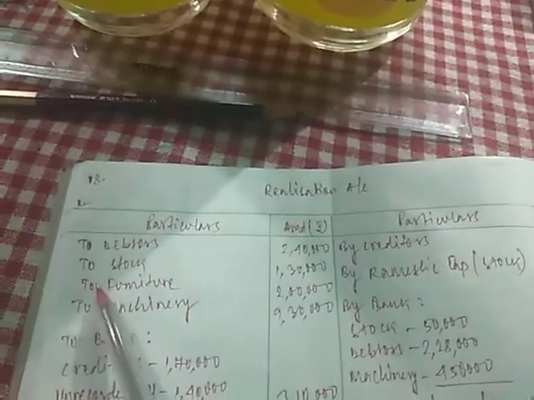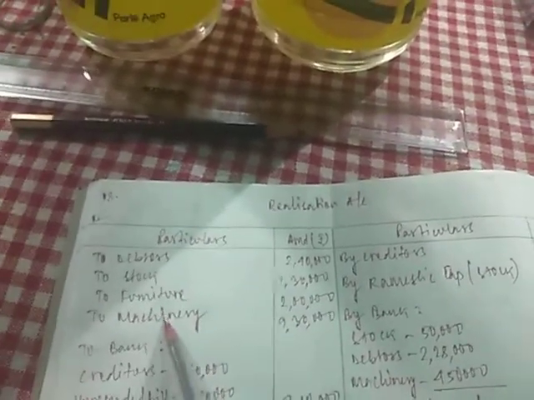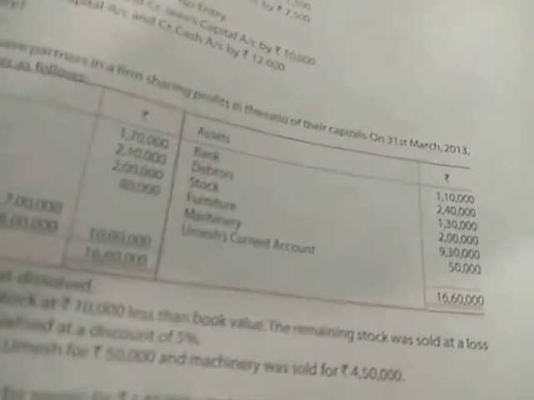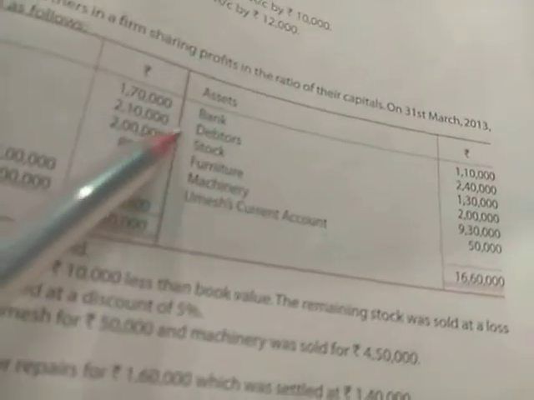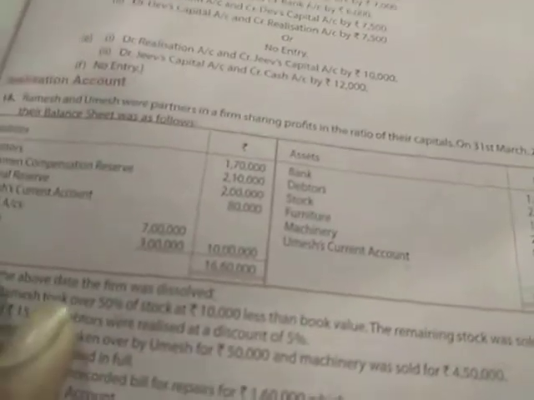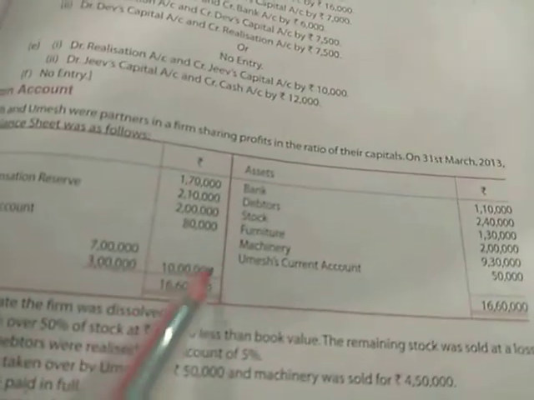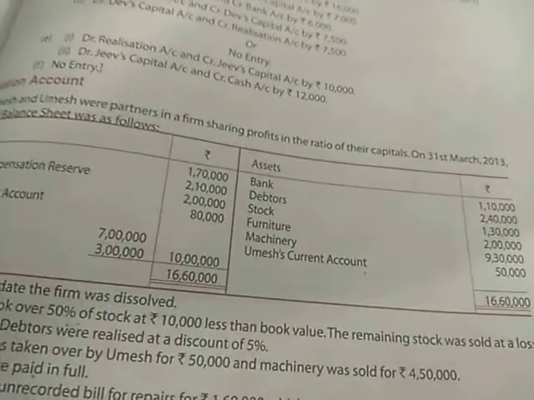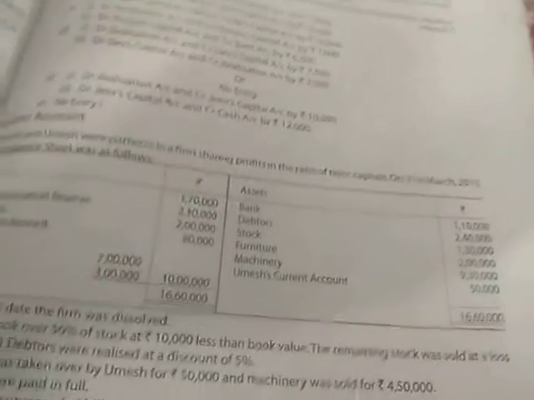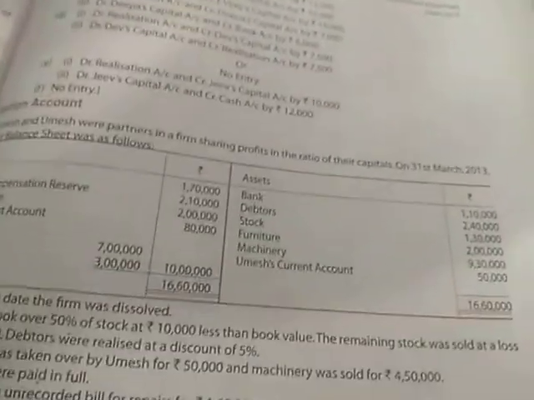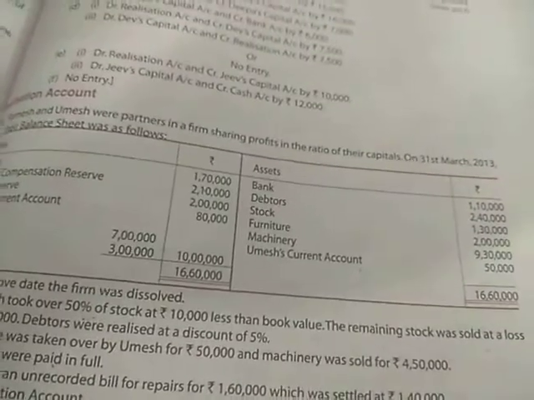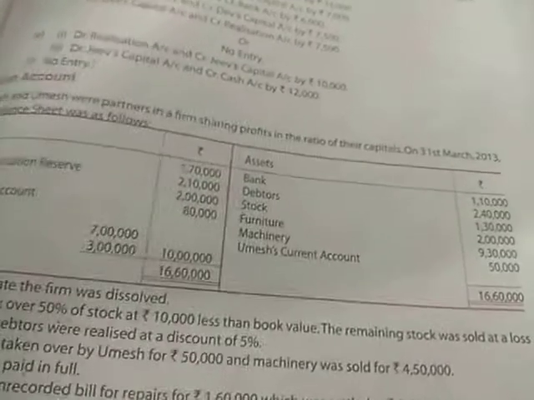Now first of all, we will transfer all the assets from the balance sheet to the debit side of the realization account. In the balance sheet, whatever assets were there, bank will go to the bank account, so bank will not be transferred. Debtors, stock, furniture, machinery are transferred, and at last we have Umesh current account, which will also not be transferred. Apart from any other item like bank, cash, current accounts of the partners, or loan accounts of the partners, or any other item like advertisement or suspense, these items will not be transferred. Rest all the items will be transferred.